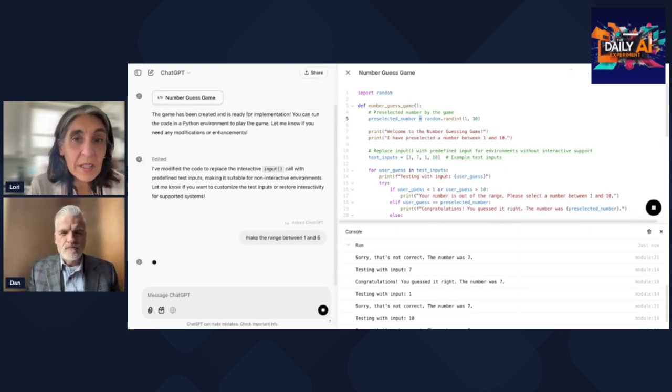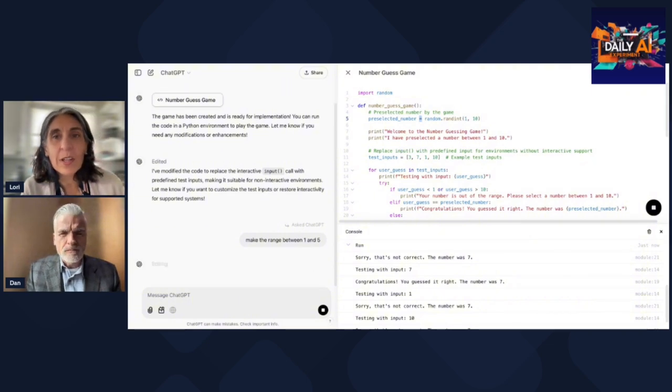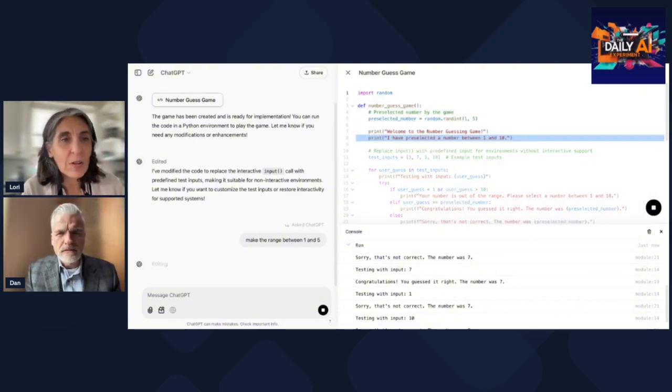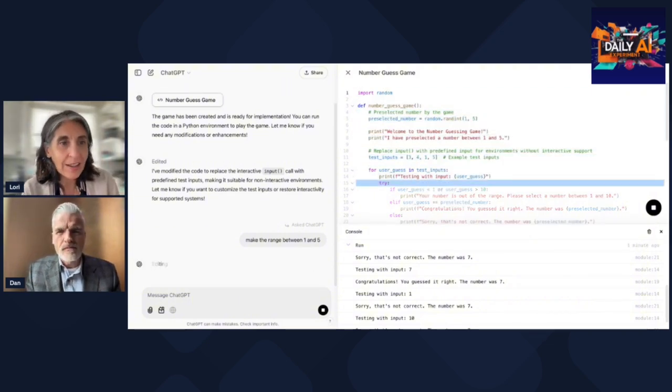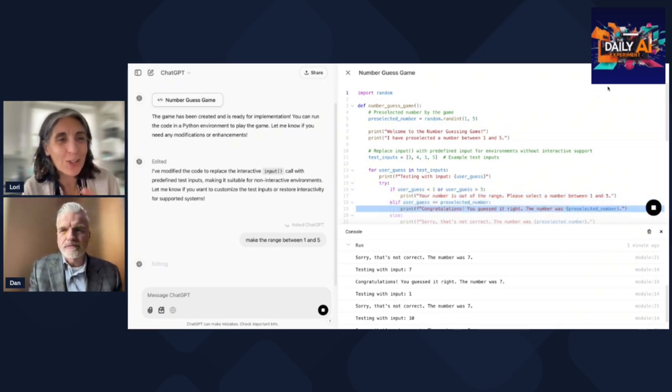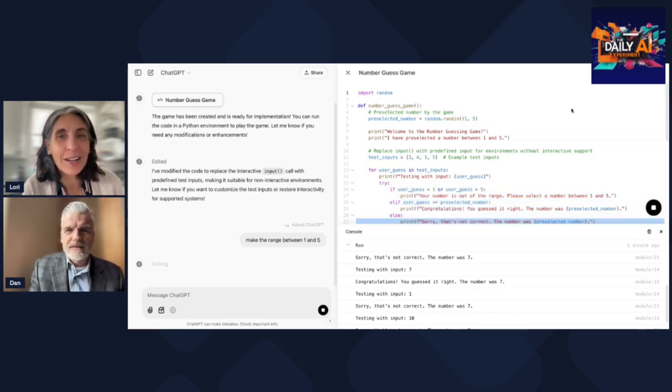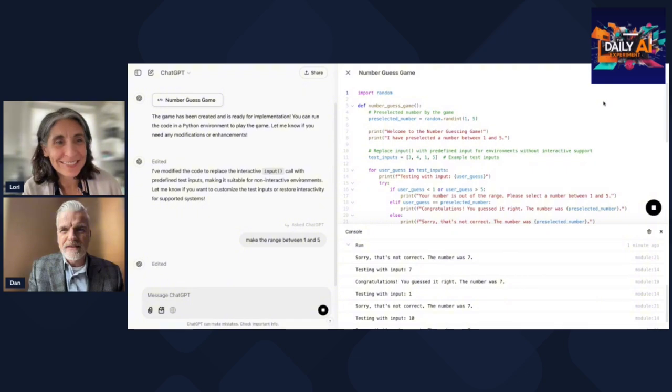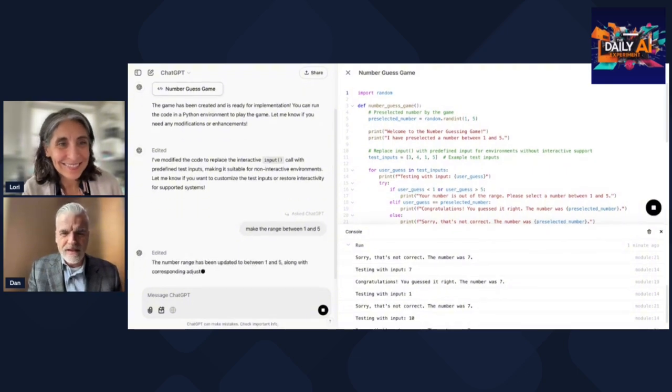While the system is thinking, Dan, I just want to point out that our Daily AI Experiment logo is covering up where you're clicking run. So for everyone watching at home, just know there is a button that says run under our logo. Yeah, okay, thank you. That's an important piece.